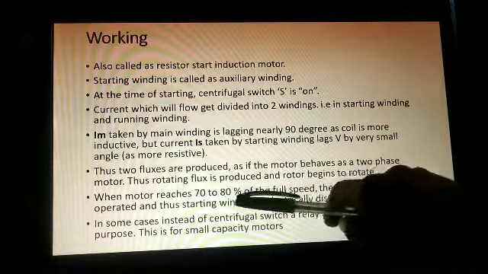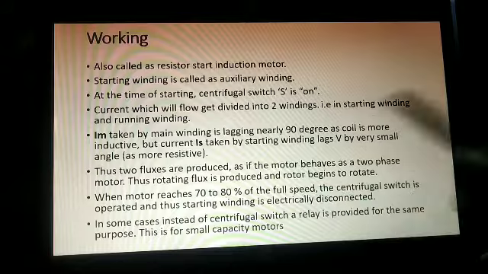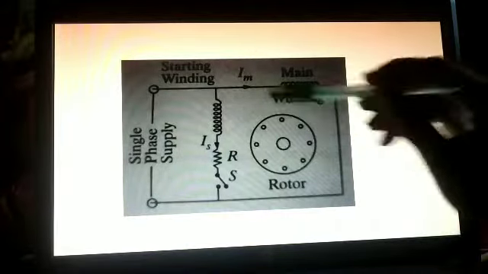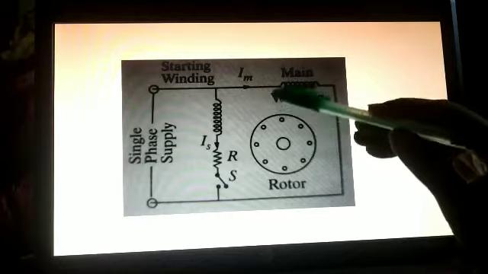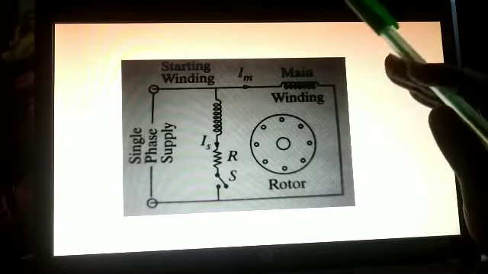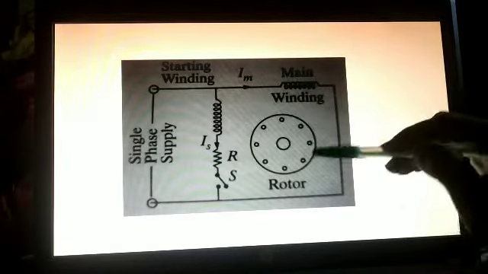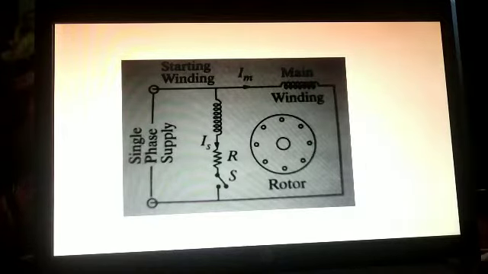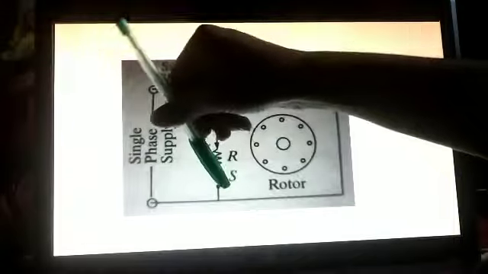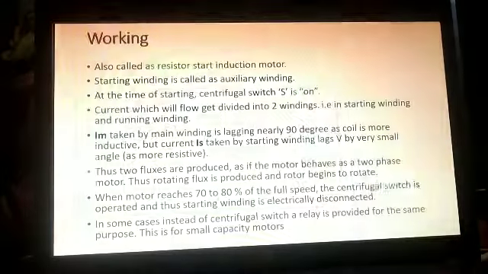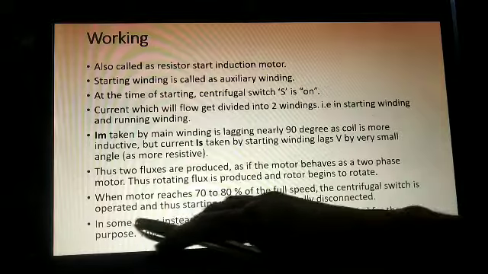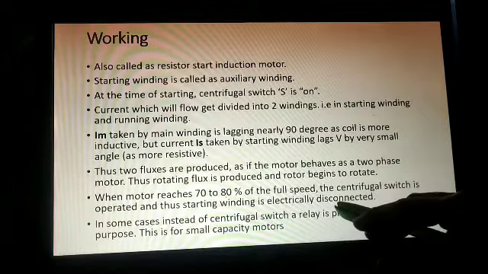When the motor reaches 70 to 80% of full speed, this centrifugal switch is operated and the starting winding is electrically disconnected.